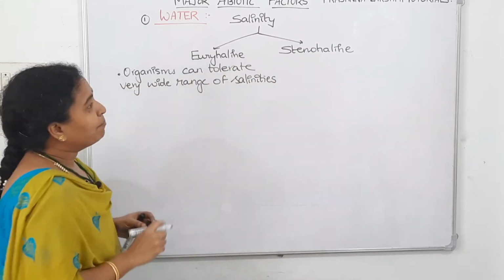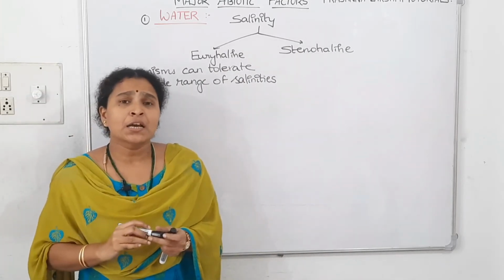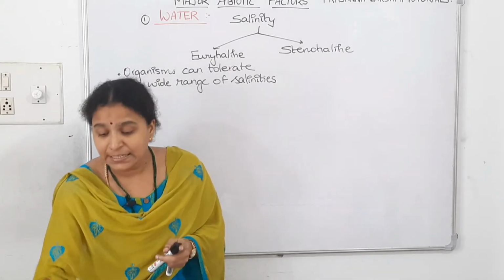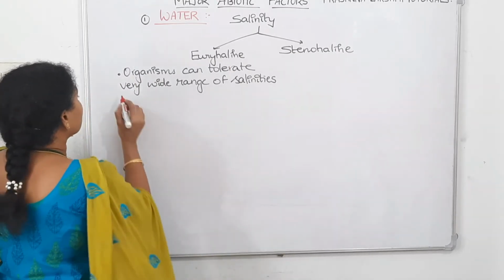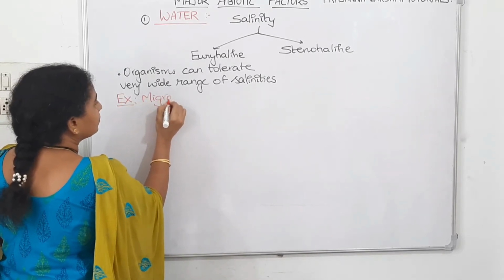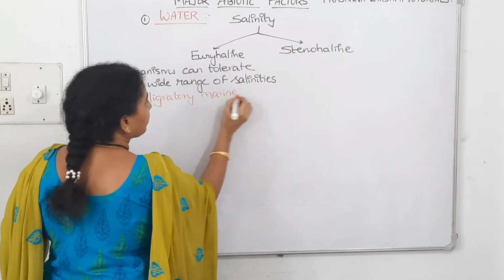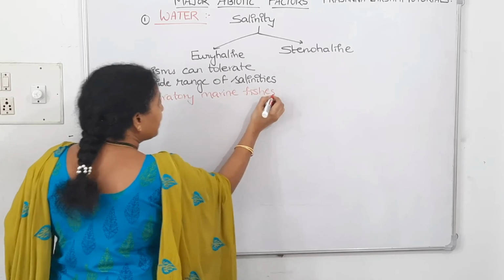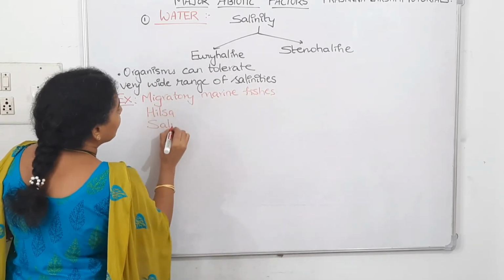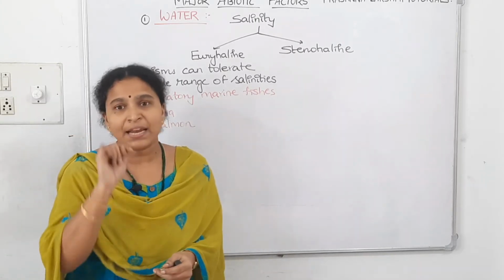Examples for euryhaline are the migratory marine fishes like hilsa and salmon. So the examples are migratory marine fishes: one is hilsa, another one is salmon.